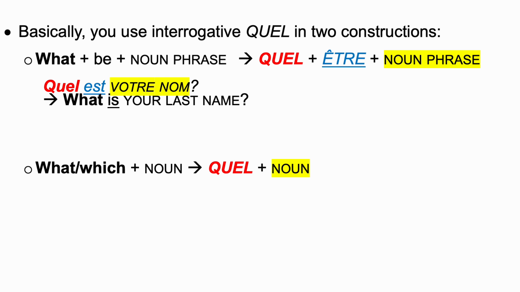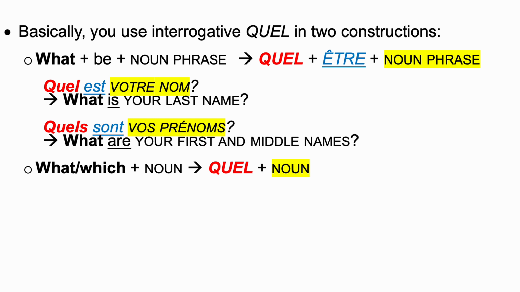So here you have what followed by be. So in French, you're going to use quel followed by the verb être. And then votre nom is masculine singular. So you're going to use the masculine singular form. Quels sont vos prénoms, for instance? So what are your first and middle names?